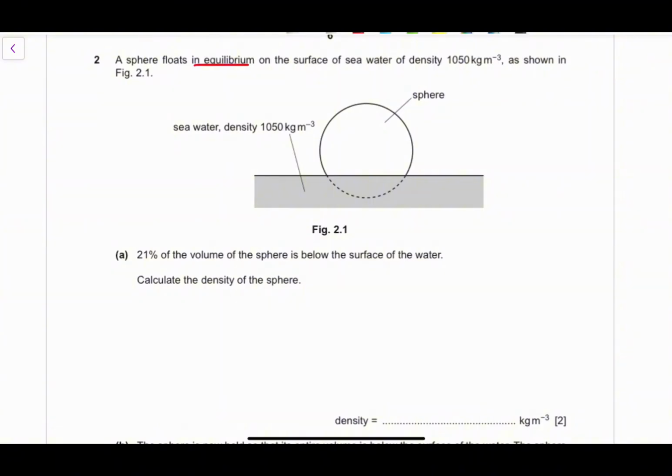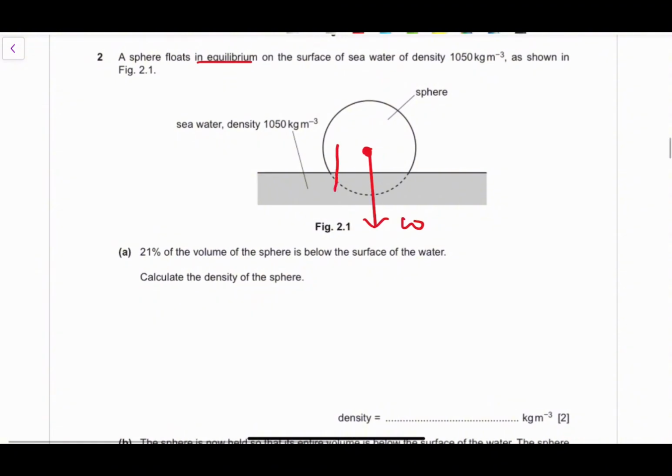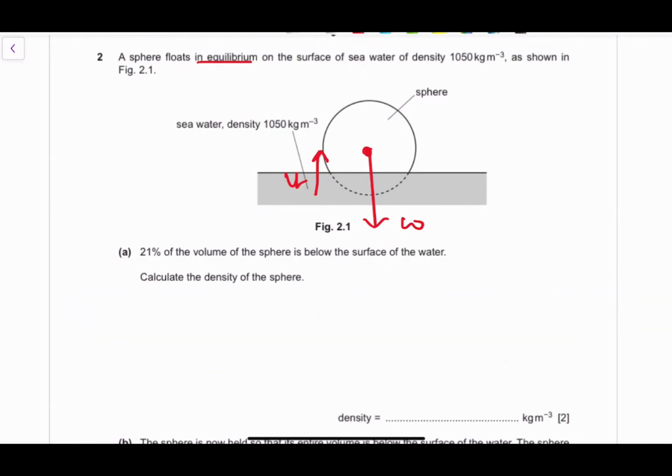Whenever you see a diagram, try to analyze it and understand what it actually means. What does it mean to say something is in equilibrium? This whole system has a certain weight acting downwards, but because it's in water, it will have a certain upthrust acting upwards. So equilibrium means that the upthrust is equal to the weight, because those are the only two forces acting on the system.